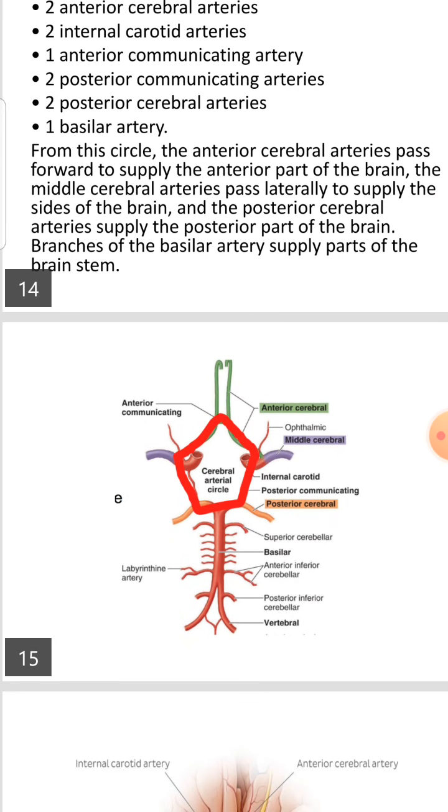I did not talk about the communicating arteries. The anterior cerebral arteries are branches of the internal carotid arteries, and these two anterior cerebral arteries are joined by a single anterior communicating artery.